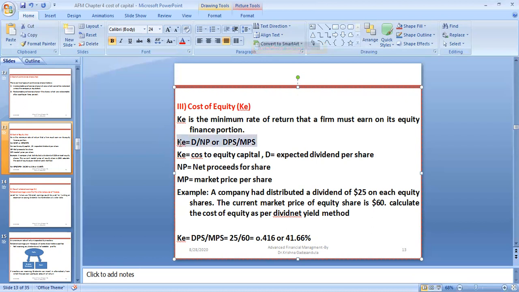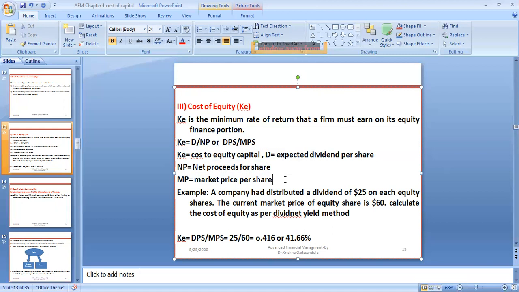For that, we need to calculate the cost of equity using the formula D by NP, or DPS by NPS. So the cost of equity, KE, is equal to D by NP, where D is the expected dividend per share, and NP is the net proceeds of the shares, meaning the sale value, or market price per share.